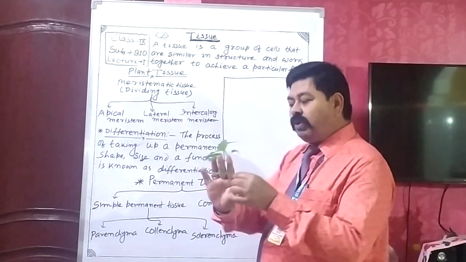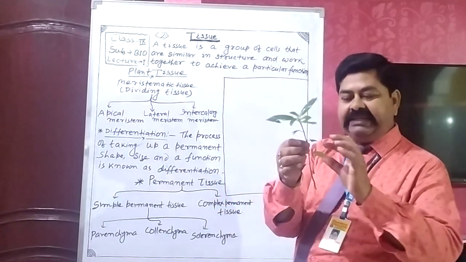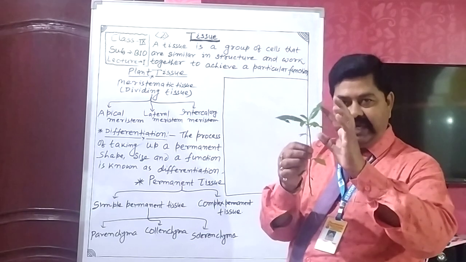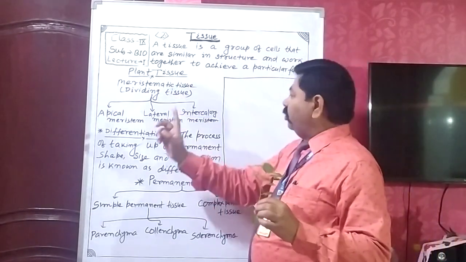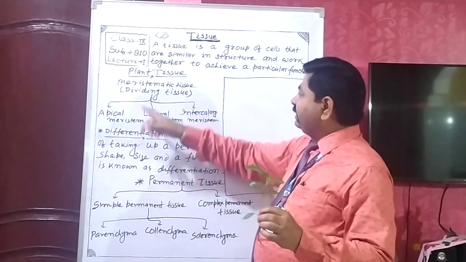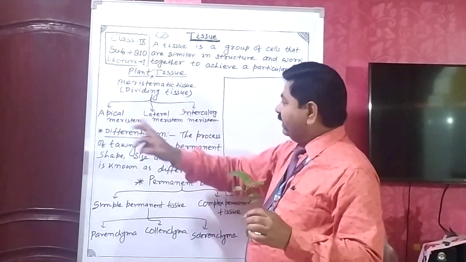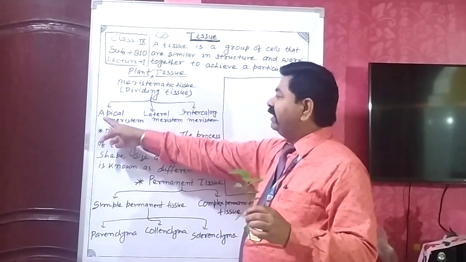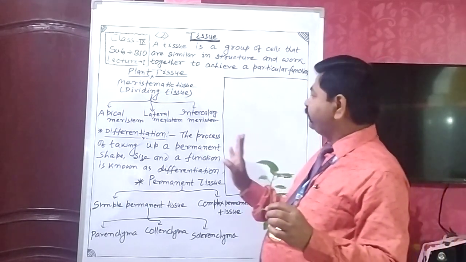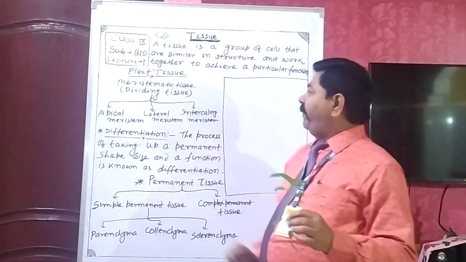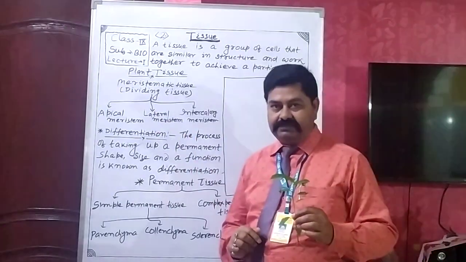So the length of the stems or the length of the roots is controlled by the cell division of meristematic tissue found in the apical region, and thus that tissue is known as apical meristem. Clear?